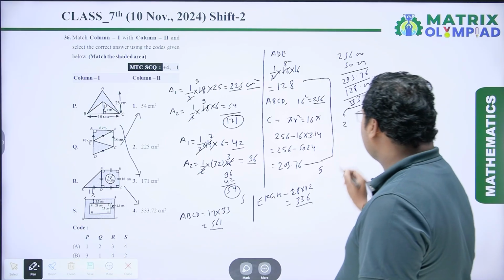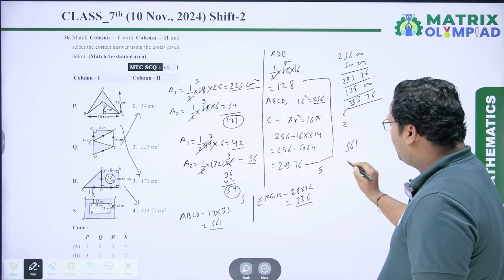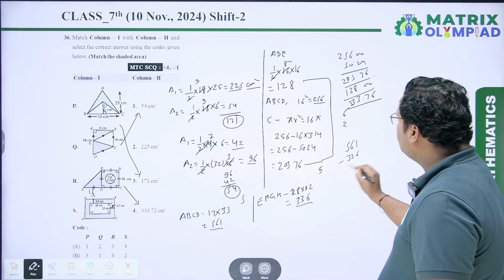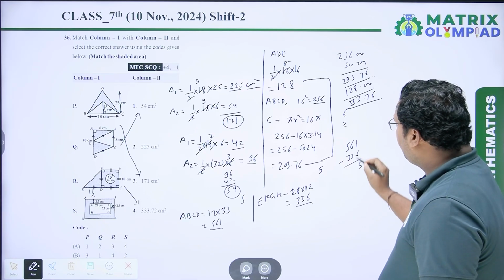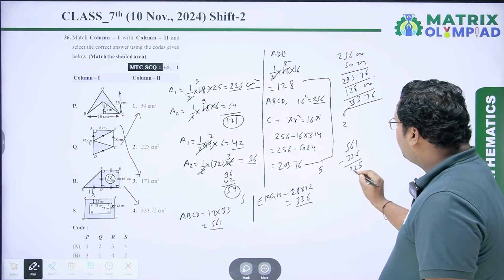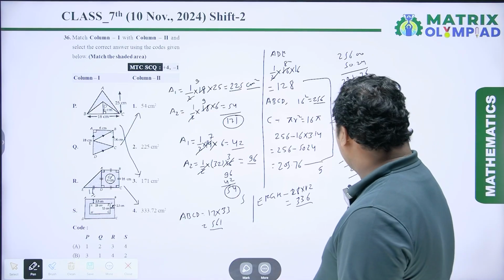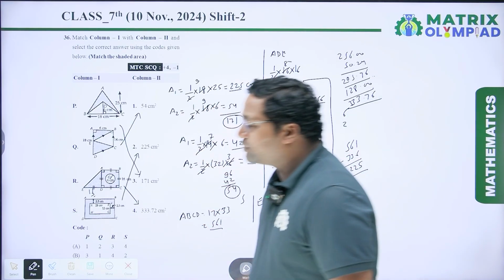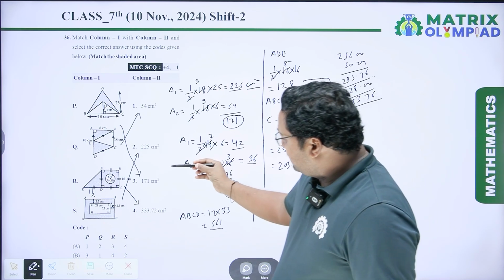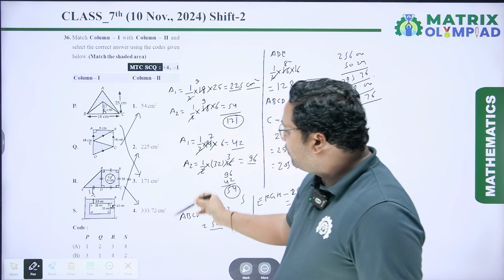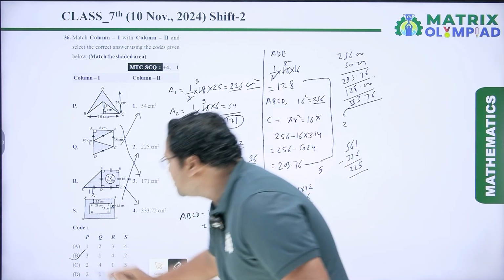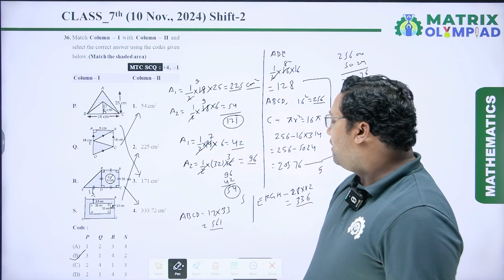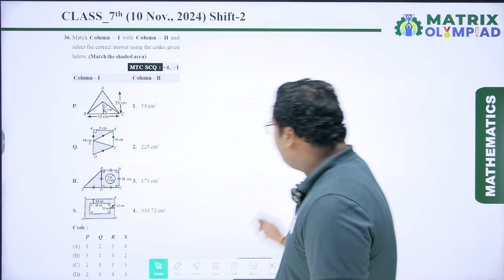Now we have to subtract these two numbers, so we will get 561 minus 336. 11 minus 6 is 5, 5 minus 3 is 2, and 5 minus 3 is 2, so it is 225 centimeter square. So for S, second one is true, so the true option is 3142, which is option B. So option B will be the right answer. Now coming to the next question.